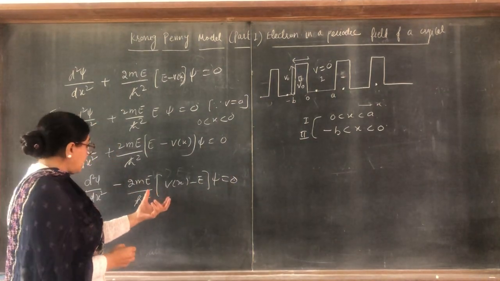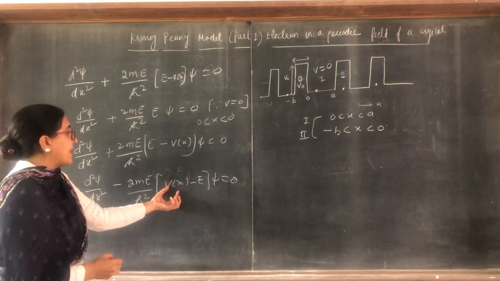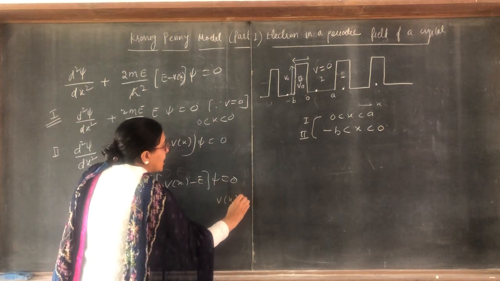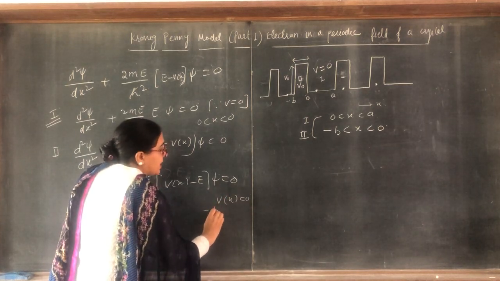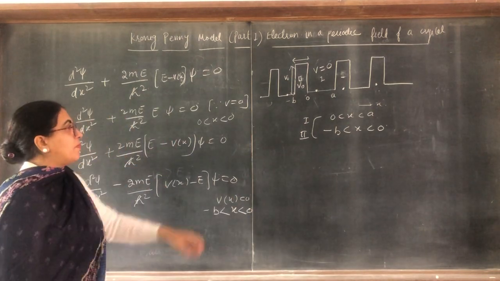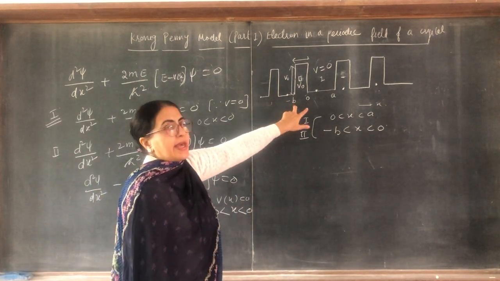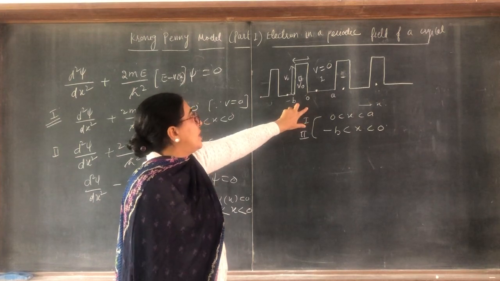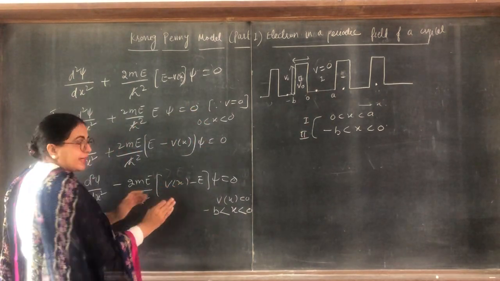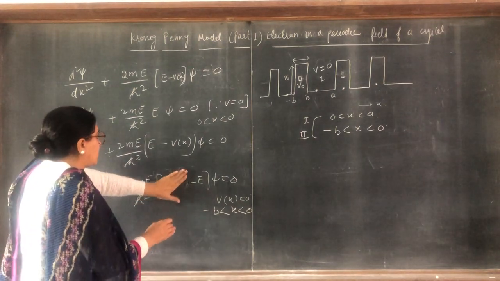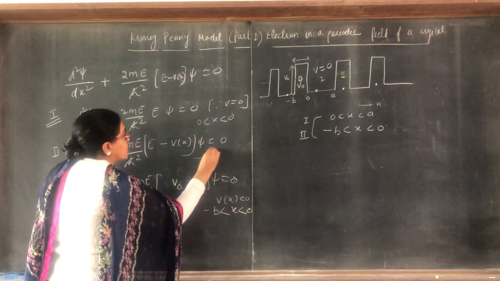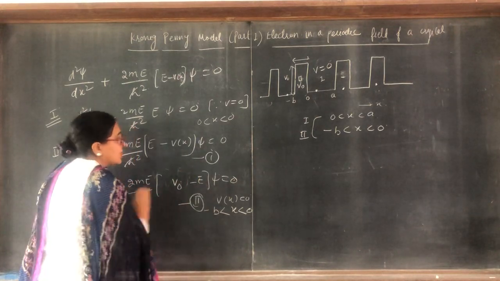So what about this V(x)? V(x) here is V naught for the second region, minus b is less than x is less than 0. Clear? So put V naught here. So the second equation is like this. This is the first Schrödinger wave equation, and this is the second Schrödinger wave equation.